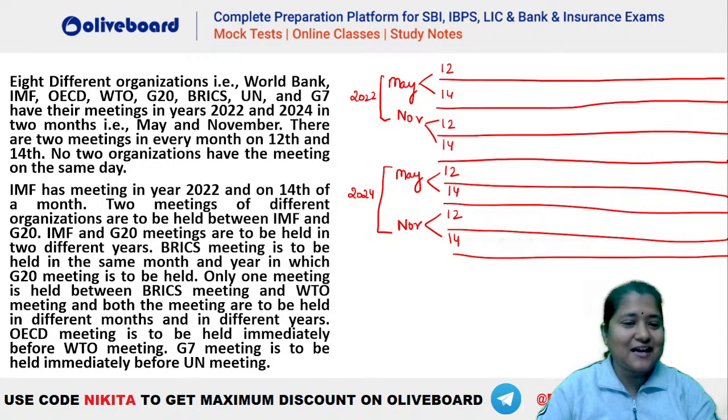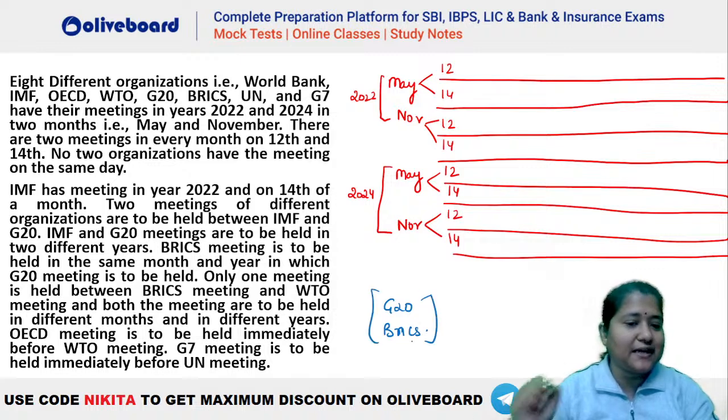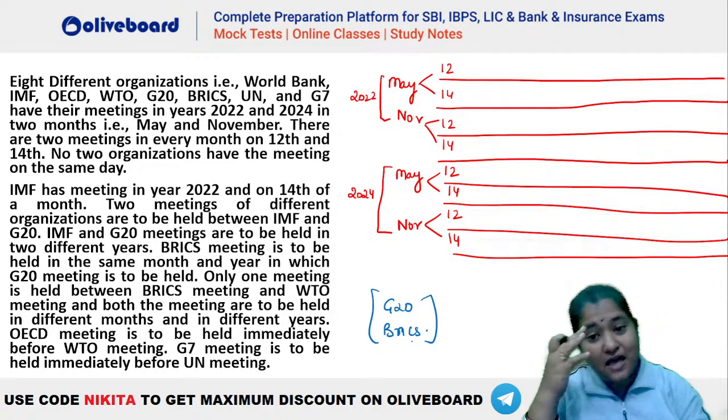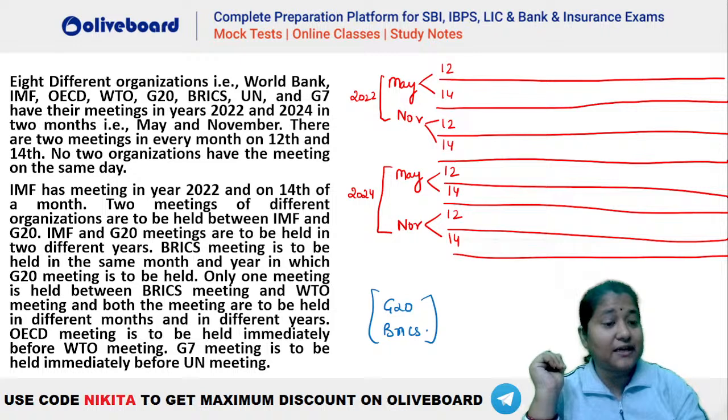Chalo, Ayush says done. Absolutely great work, Ayush. Darshini also done. Okay, tell me how many meetings are there between G20 and BRICS. How many meetings are there between G20 and BRICS?